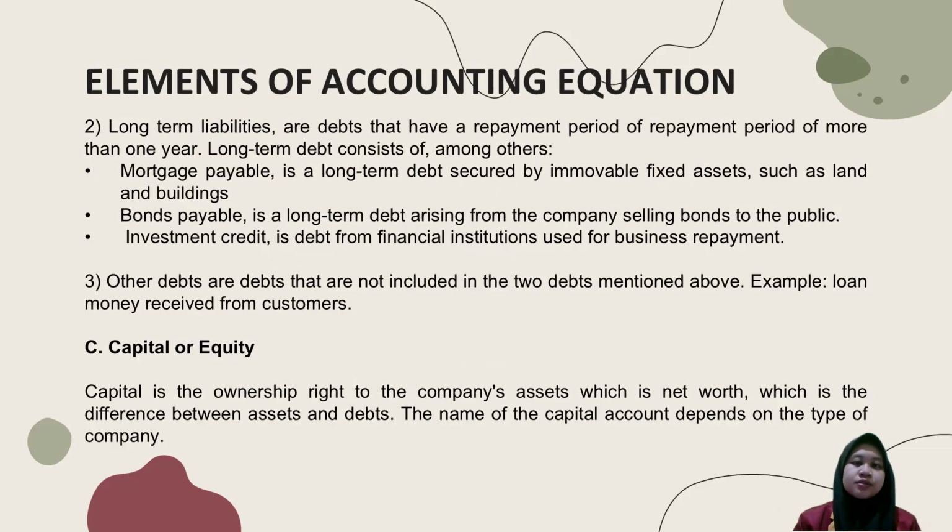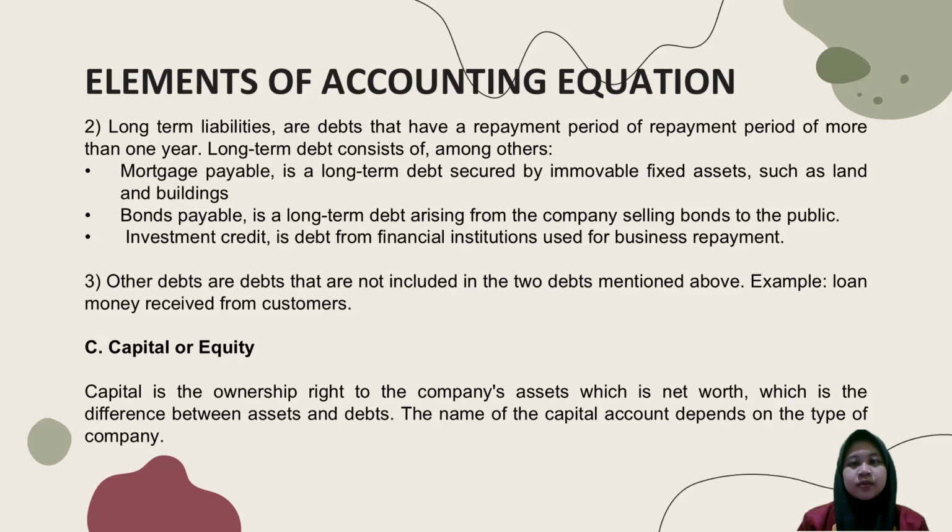Okay, next, number two, long-term liabilities are debts that have a repayment period of more than 1 year. Long-term debt consists of, among others, number one, mortgage payable, a long-term debt secured by immovable fixed assets such as land and buildings.